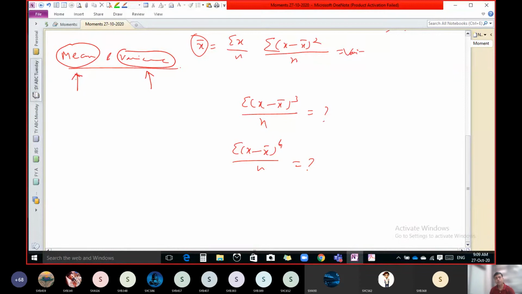Now there are a number of measurements of central tendency like mean, median, mode, quartiles, deciles, harmonic mean, geometric mean, like that. Standard deviation, mean deviation, quartile deviation, range, variance, like that are measurements of dispersion. Now, what is the use of central tendency? The same use is there for mean.